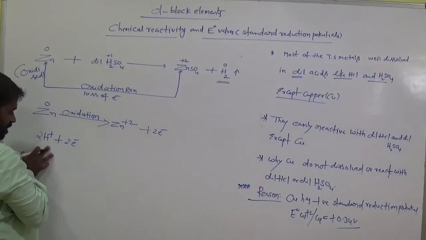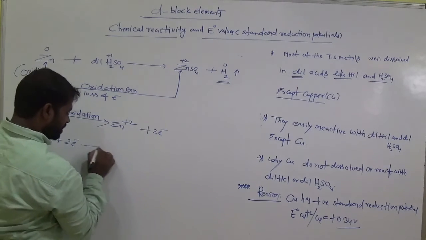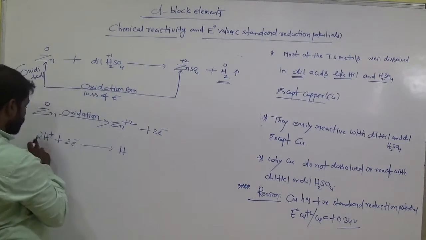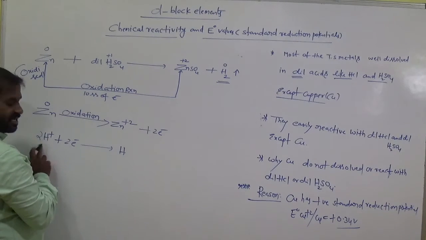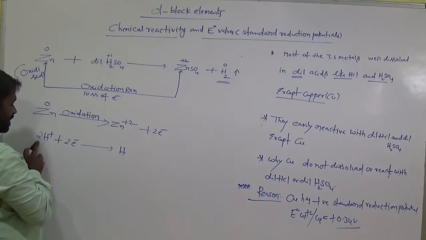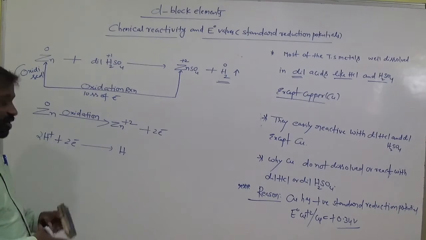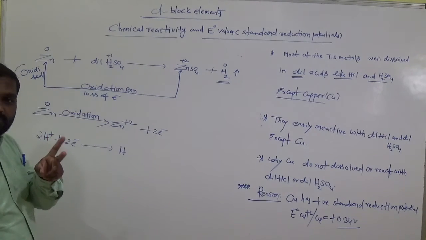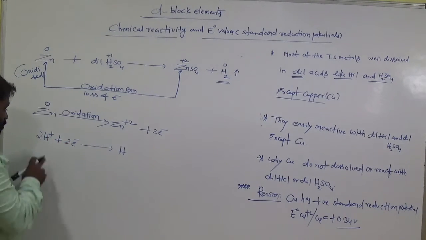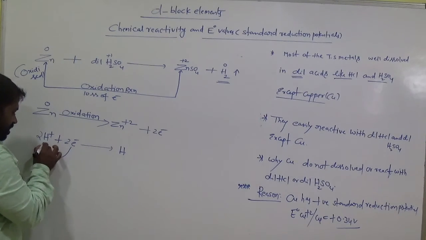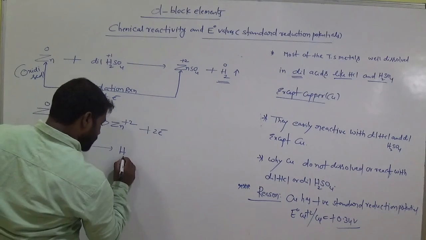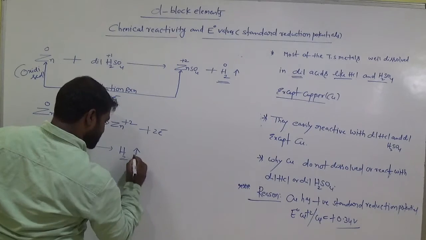These 2 electrons go towards 2 H plus. Electron deficiency is there. Here H plus needs 1 electron. But how many H plus do we have? 2 H plus. So it needs 2 electrons or not? 2 electrons clearly. So now these 2 H plus gain 2 electrons. Then it gives H2, hydrogen gas.